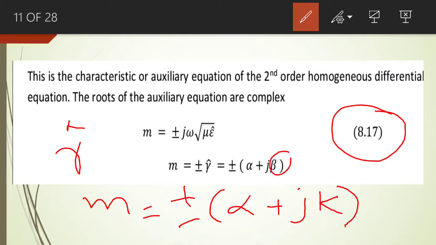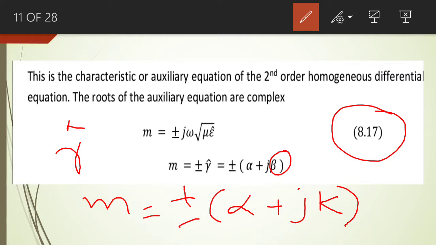So once again, we are replacing β by k. k is known as the propagation constant in the course of fiber optic communication system. So we replace β by k. So there are two roots. These roots are complex quantities, and one root is positive, the other root is negative.